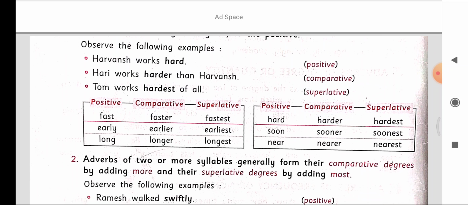So positive, comparative and superlative degree. Fast: in positive degree it is fast, in comparative degree it is faster, and in superlative degree it is fastest. Positive degree early, comparative degree earlier, superlative degree earliest.